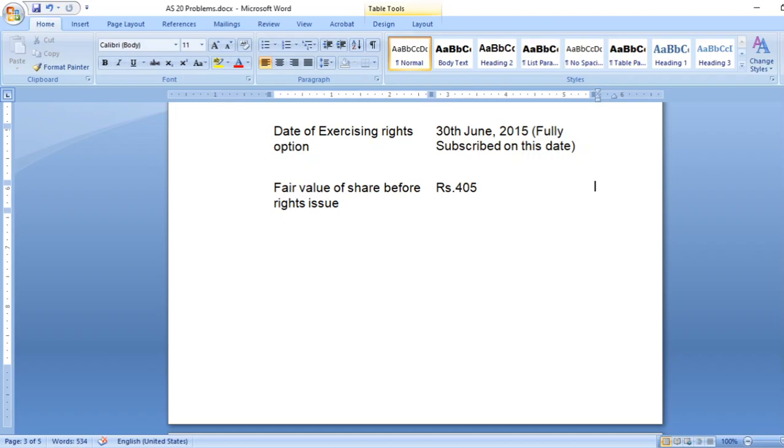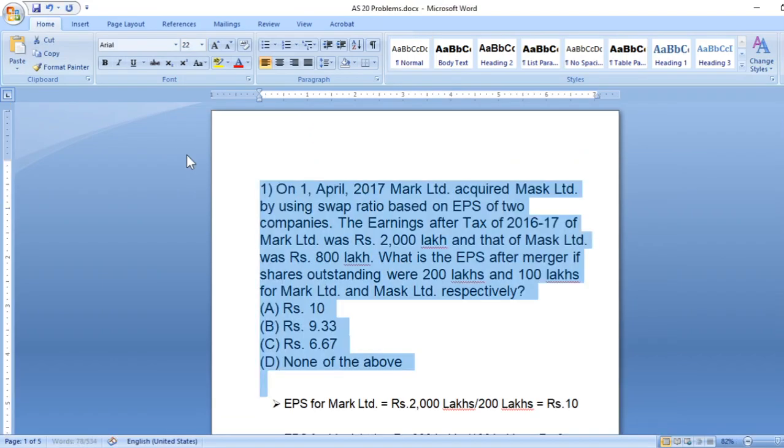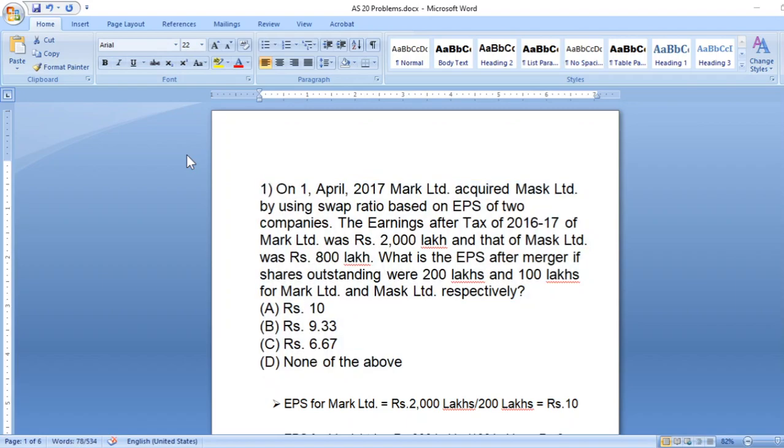And also one more question, please take this question also. What will be the answer? On 1st April 2017, Mark Limited acquired Mask Limited by using swap ratio based on EPS of the two companies.